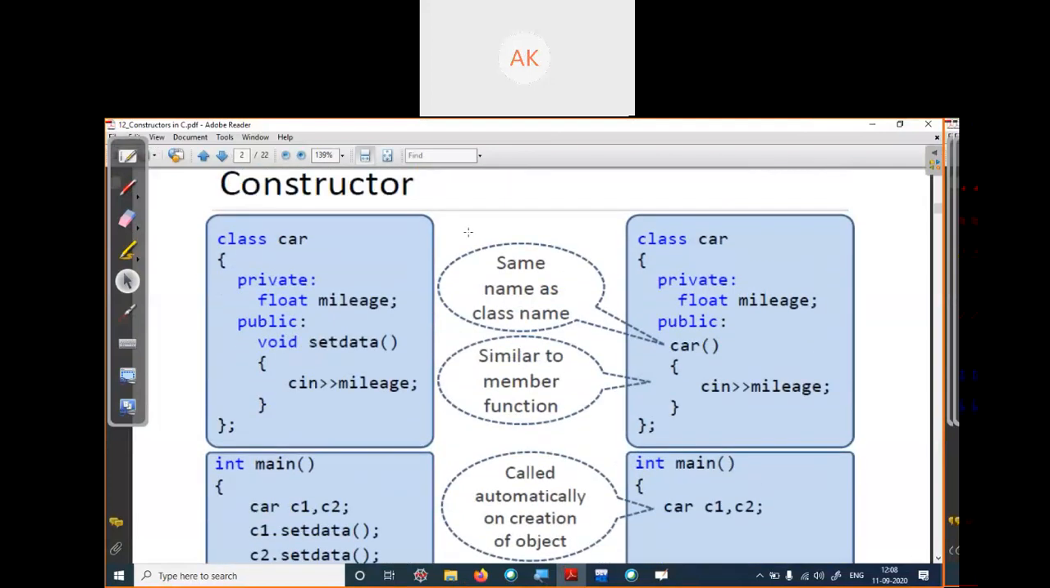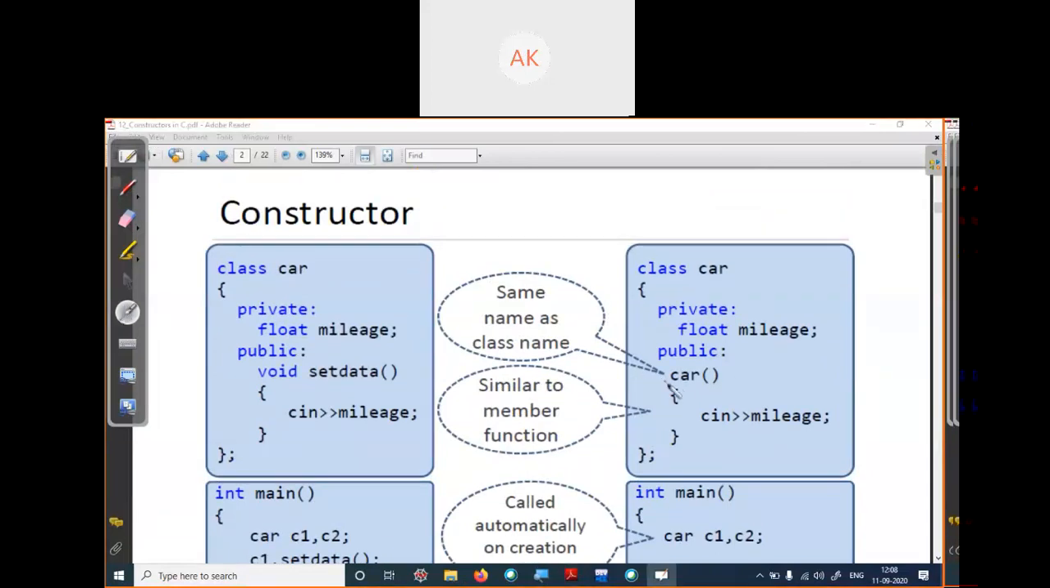So as you can see in the screen, we can create the constructor like this. We have created one constructor, car. The name of your constructor is the same as your class name, car. Okay. Second, it is similar to a member function, where you define your member function, at the same place we can define our constructor. And third, when you create your object of a class, your class is car and objects are c1 and c2. When you create these objects c1 and c2, this constructor is automatically called. Okay.